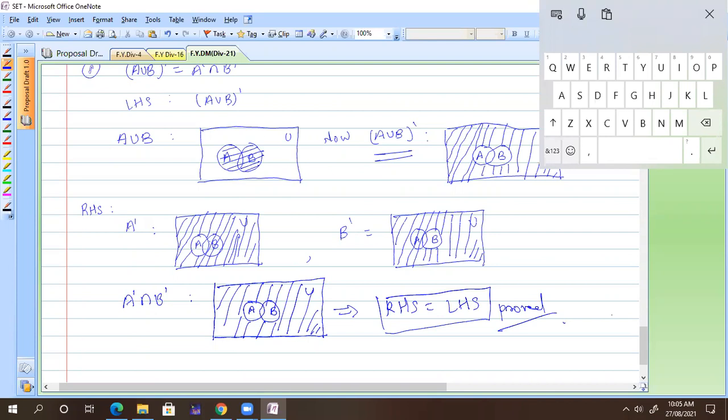Anyone, any doubts in the Venn diagram? Similarly, you can do such proofs for the distributive law, commutative law, associative law, for all the laws. Okay? Yes or no? Yes, sir.